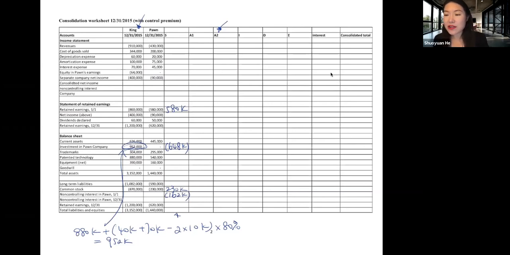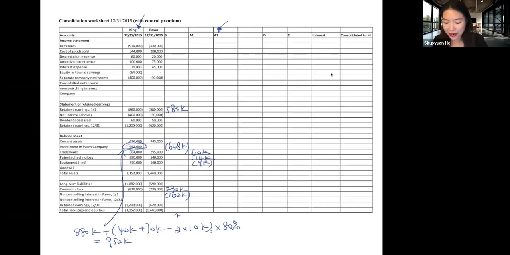Consolidation entry A is also the same as before. We use it to mark up assets and liabilities from their book value to fair value. So trademark is marked up by 60,000. This column is the same as last class. Trademark 60,000. Patented technology 114,000. So if you do not remember this column, just go back to look at the video for last class.